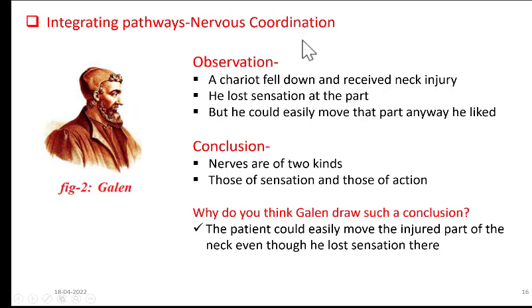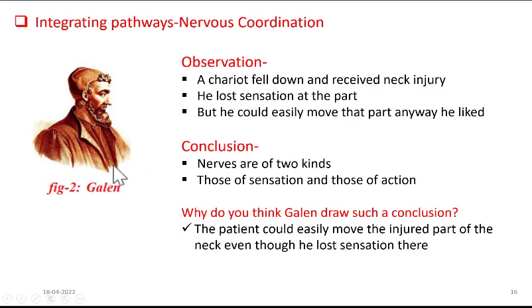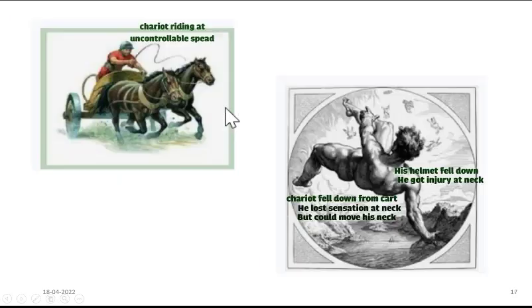This is what is called nervous coordination in this context. So there is coordination. It means teamwork between the sensory pathway, that is the pathway that moves from sense organs to the nervous system, and the pathway that comes from the nervous system to moving organs. These two pathways are interlinked, and this interlinking is what is called nervous coordination. Got it? This is based on Galen's observation. Galen was a famous physician. He had made an observation. Let us see what his observation was.